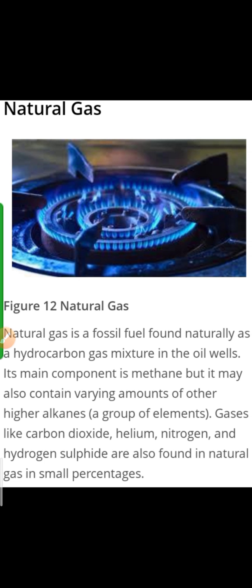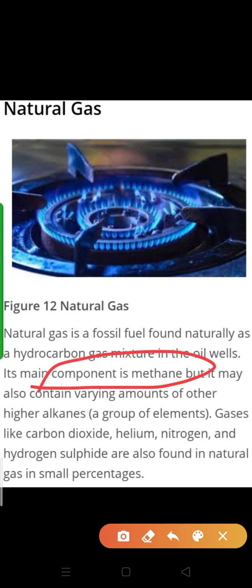So natural gas is a fossil fuel found naturally as a hydrocarbon gas mixture in the oil wells. Its main component is methane. Clear? Methane is very important, and it burns, it can catch fire easily.